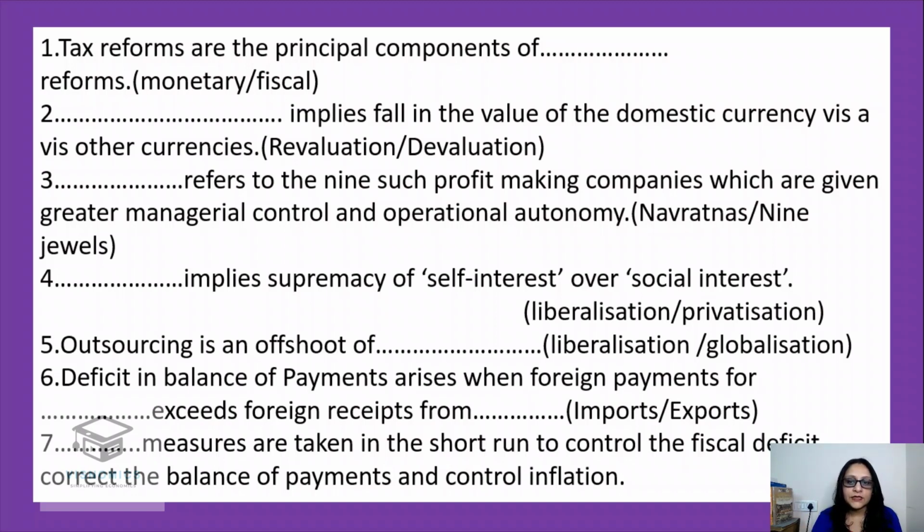So the foreign receipts are for exports. So yes, imports will be the first fill up and exports will be the second fill up. Dash measures are taken in the short run to control the fiscal deficits, correct the balance of payment and control inflation. Think and then give the answers.